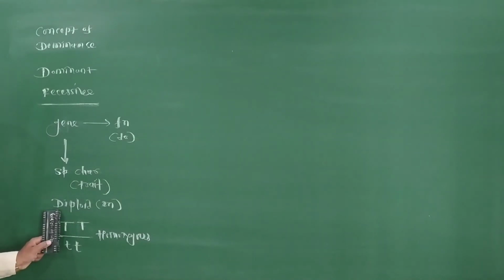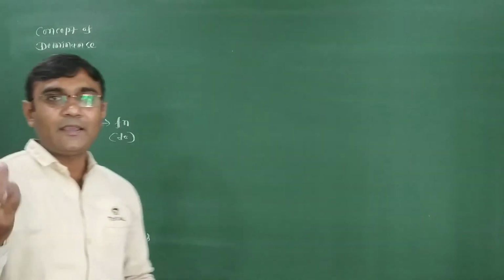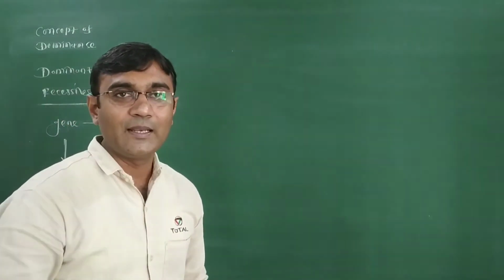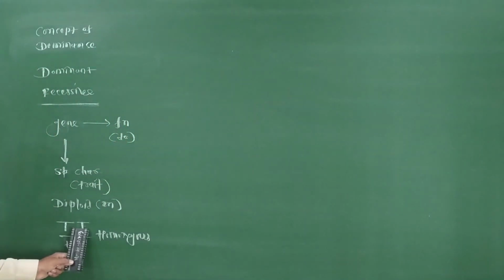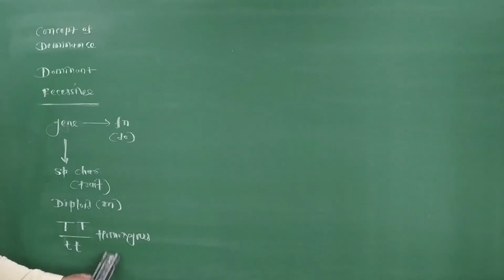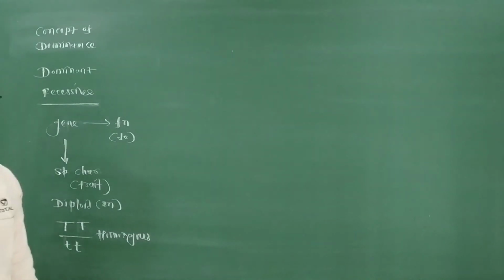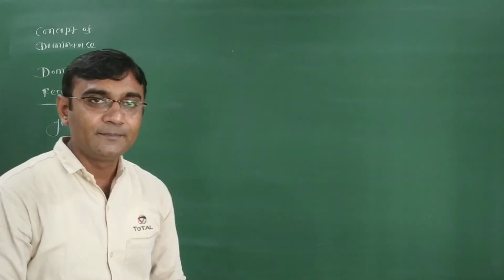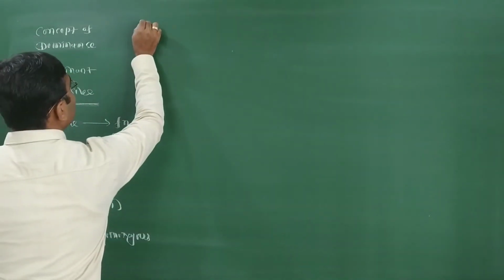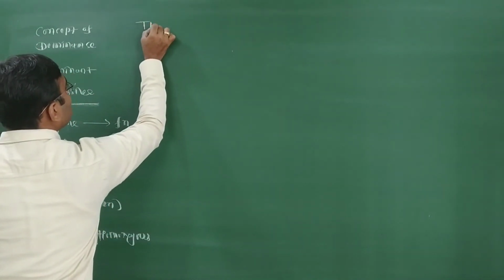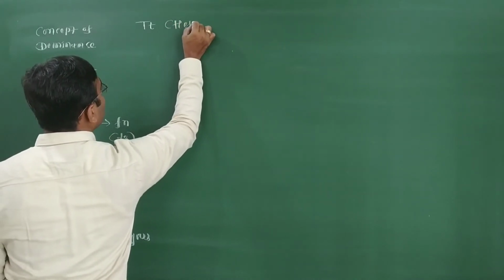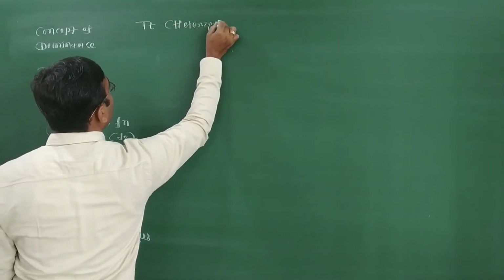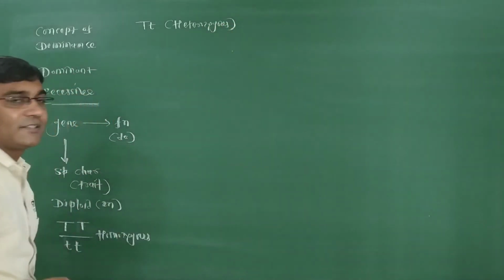In diploid organisms, every gene has two types, meaning the 2 alleles. So genes occur in pairs. Capital T, capital T, that is homozygous. But genes are not always identical. Capital T, small t is also there, meaning the heterozygous condition is also there.